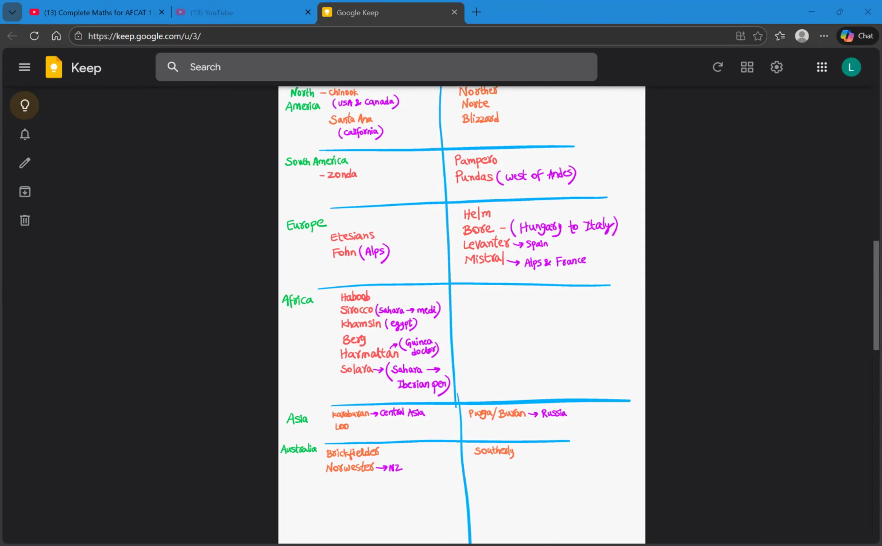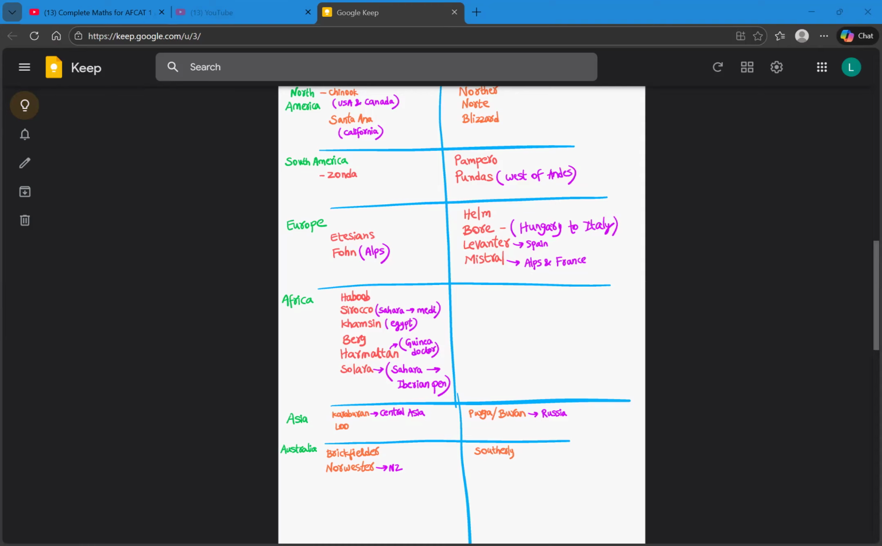But when we come to the cold winds, we have three: Norther, Norte, and Blizzard. So what are the cold winds in North America? Norther, Norte, and Blizzard. And the warm winds are Chinook, which is prevalent over USA and Canada, whereas Santa Ana is prevalent over California. So these are the warm and cold winds in North America.